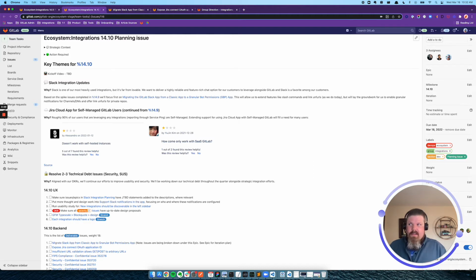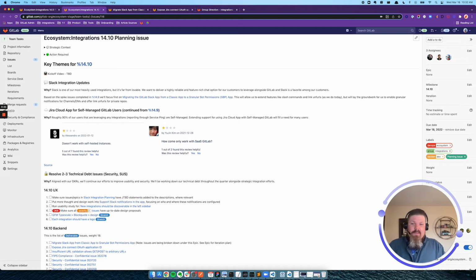During this initial milestone, initial effort, we'll start by testing the app internally. We'll release this out to our GitLab workspace for dogfooding, and then we'll define a clear migration path or upgrade path for existing Slack app users and start getting this out to users to start downloading and using.